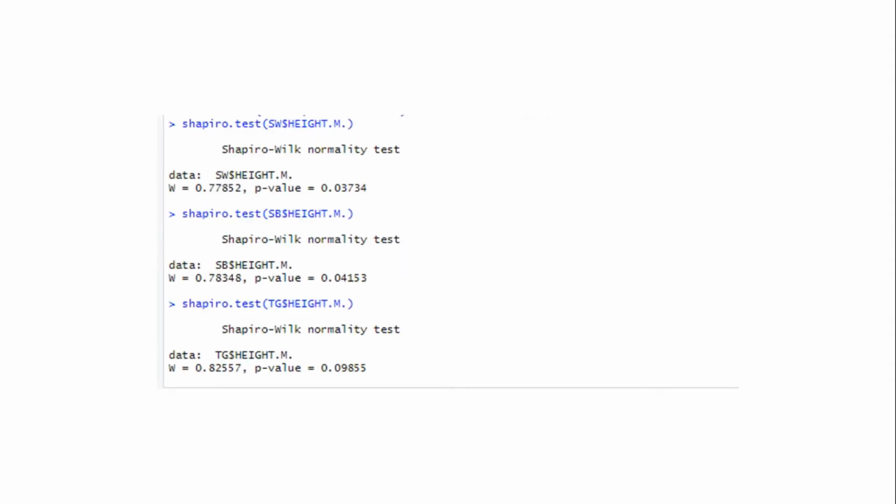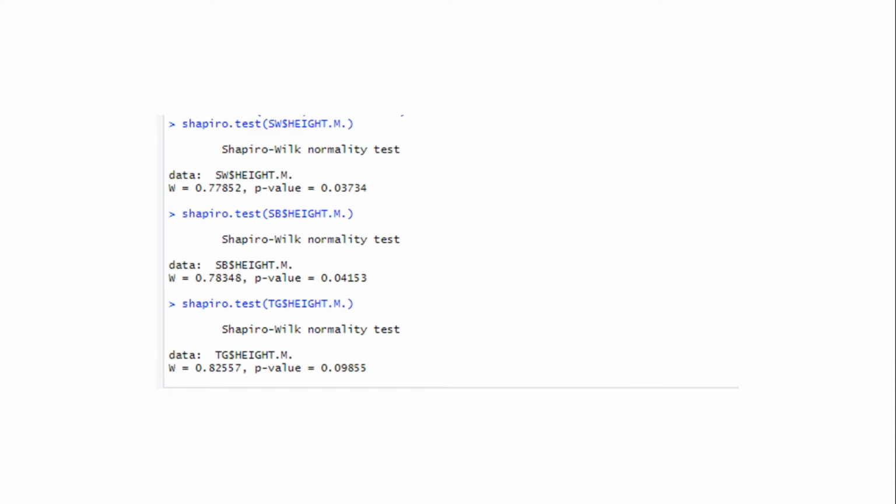So this is the normality test, which is the Shapiro test, for 3 data sets, which are height from Sarawak students, height from Sabah students and height from Terengganu students. As we can see here, the p-value for height Sarawak is 0.03, which is smaller than 0.05. Thus the data is not normally distributed.